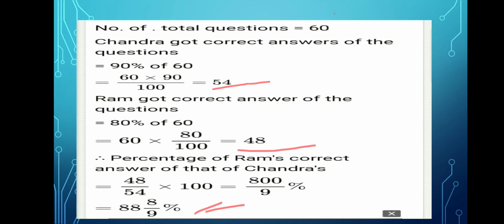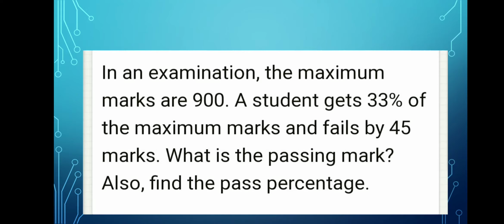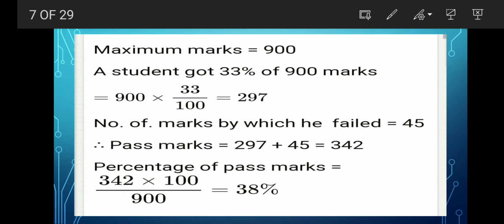Okay. Now the next question. In an examination the maximum marks are 900. A student gets 33% of the maximum marks and fails by 45 marks. What is the passing marks? And also find the pass percentage. Nice question. Of course the level of these questions is good, means high. But no problem, first time you are doing and I have explained it very nicely. I tried my level best. I hope all the process will become very clear to all of you.